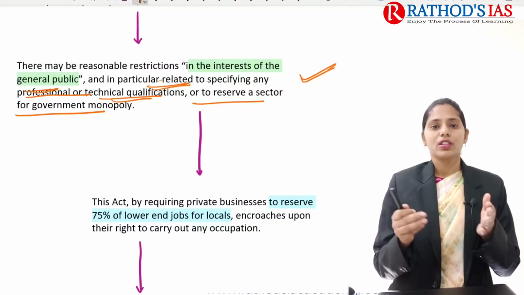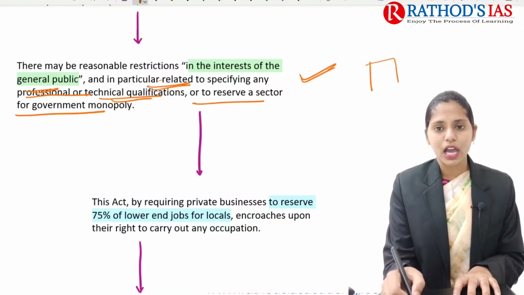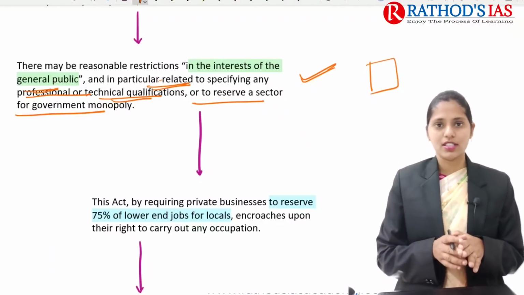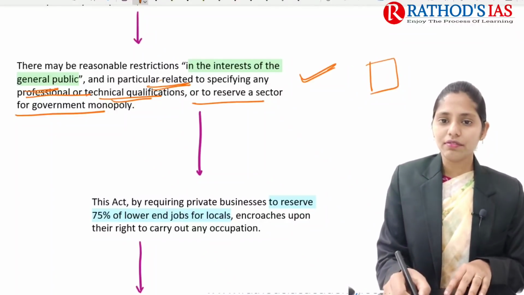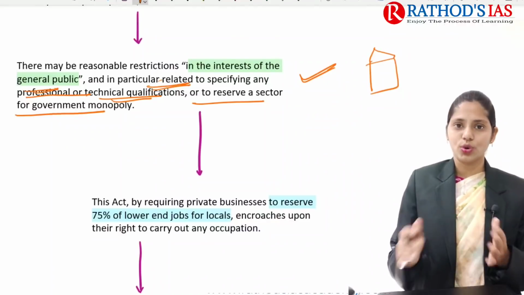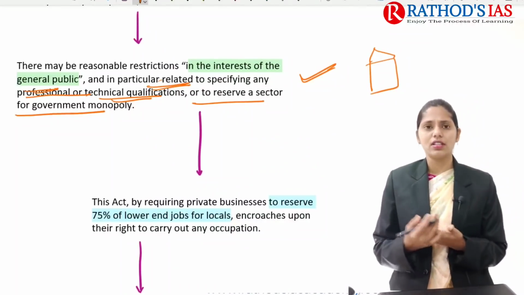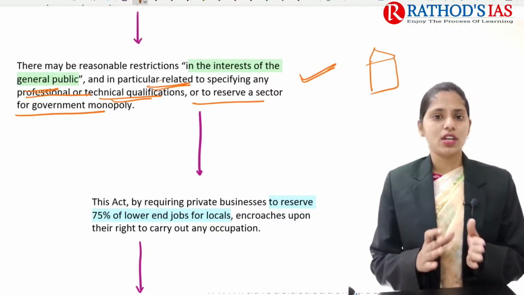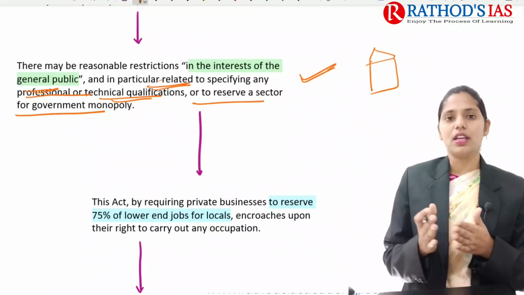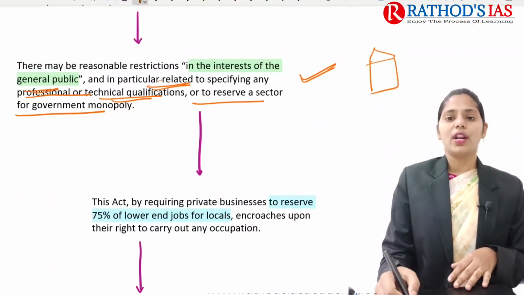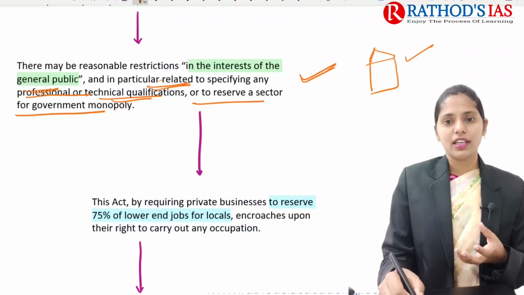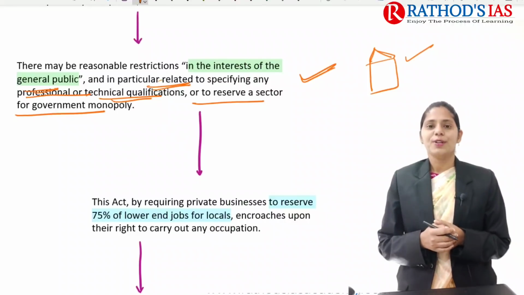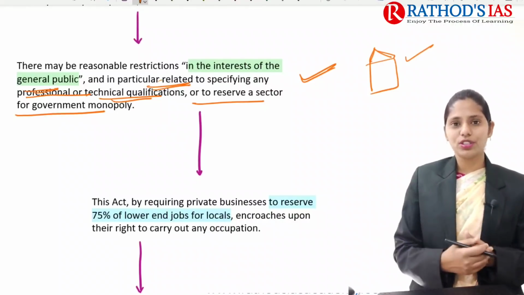I will give you some examples to understand these reasonable restrictions. For example, if I establish an IT company in my state, the persons who want to work in it need some special qualifications. If I come up with a technology company, with computer or software related work, can any doctor come and do this software job?